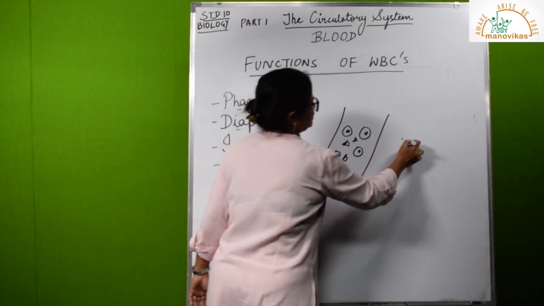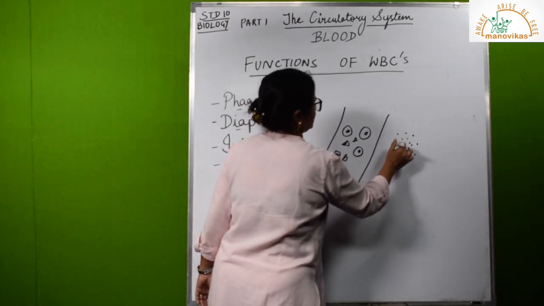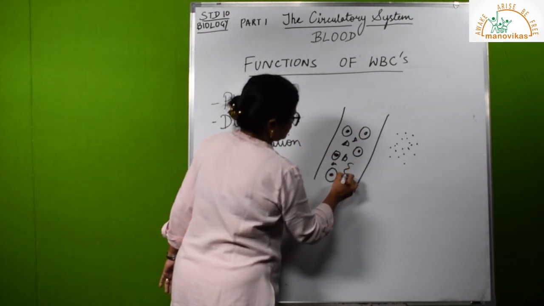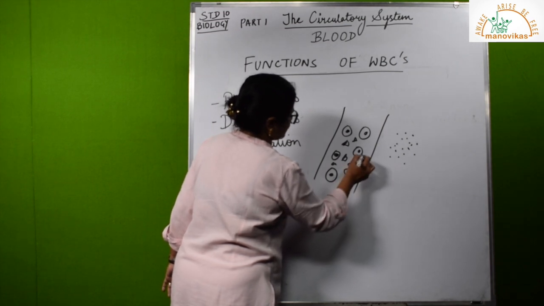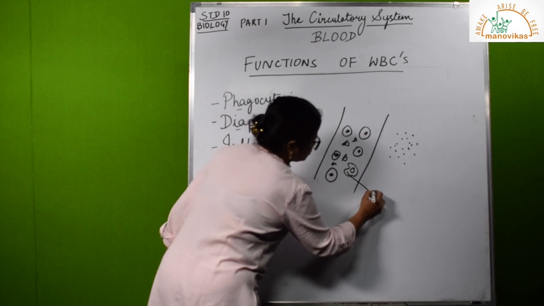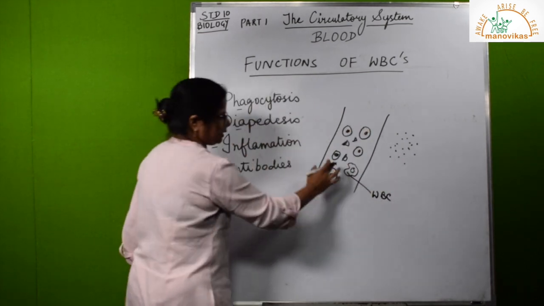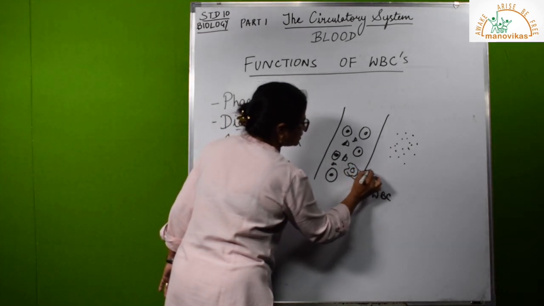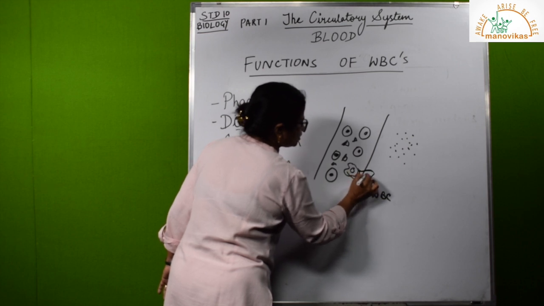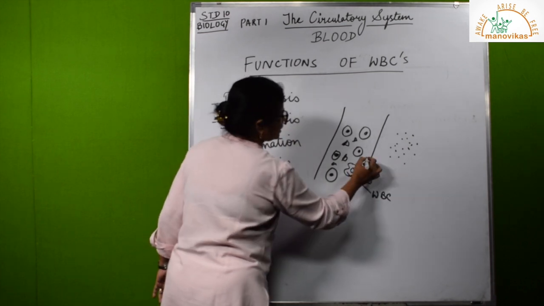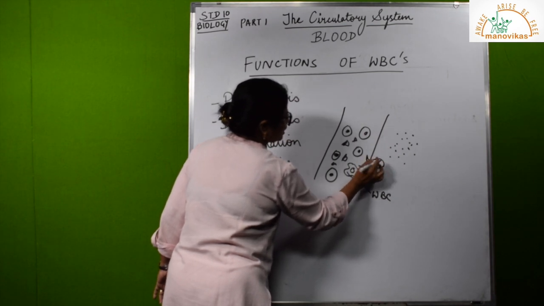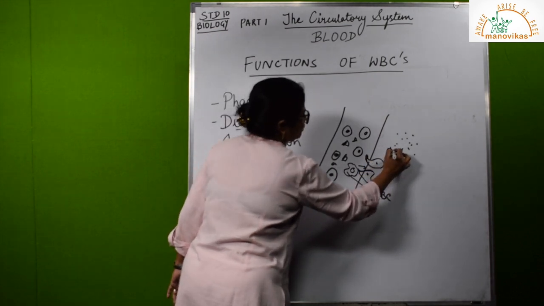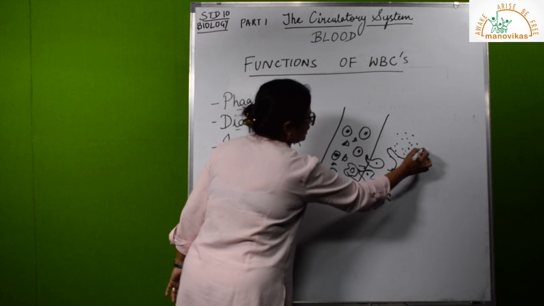And then there are other components of the blood. Suppose there is an attack by germs here. Let's say these are germs, bacteria, coming. And here in this blood we also have our WBCs, monocytes, lymphocytes and all. Now what does this WBC do? This is a WBC. I am not labeling the others. This WBC squeezes out of the walls like this. Step by step it squeezes out, and finally it comes out of the walls.